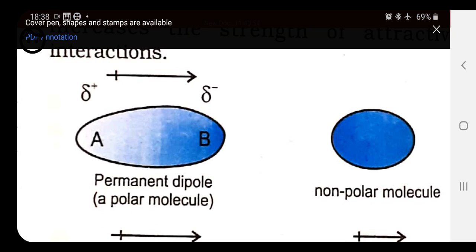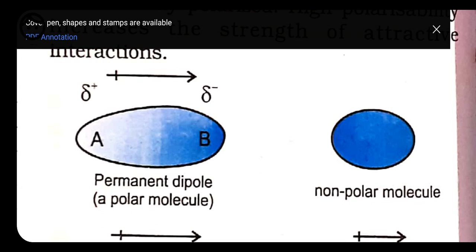Whenever we keep these molecules together, the polar molecule has the ability to induce some polarity over the non-polar molecule also. This permanent dipole of a polar molecule induces a dipole on the electrically neutral molecule by deforming its electronic cloud, so an induced dipole is developed in the other molecule.